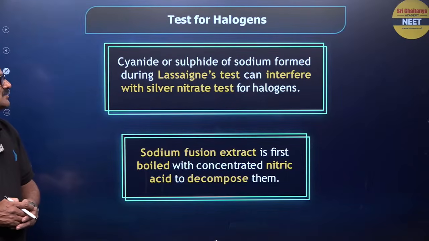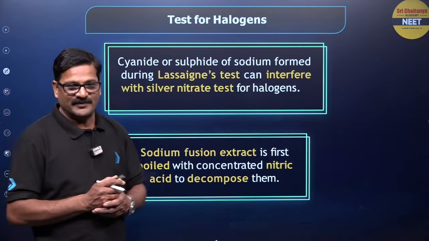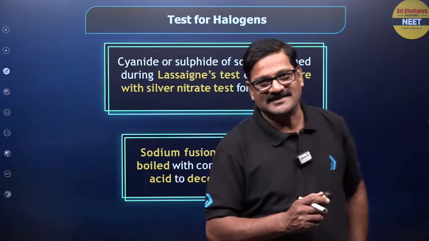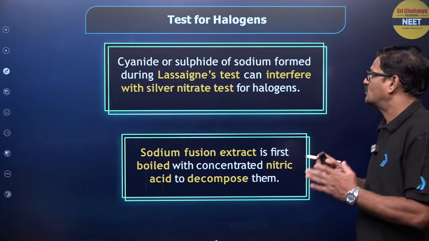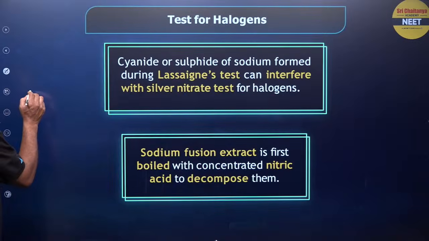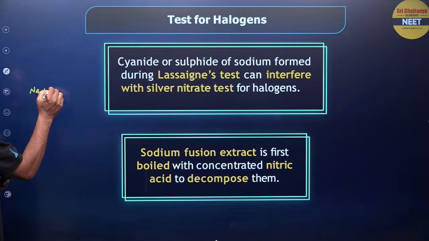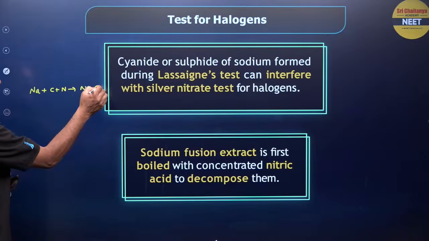Any doubt? So, test for halogens, that's a very important thing. You have to do various things in the Lassaigne extract, children. Cyanide or sulfide of sodium: if nitrogen is present, you are going to get NaCN.